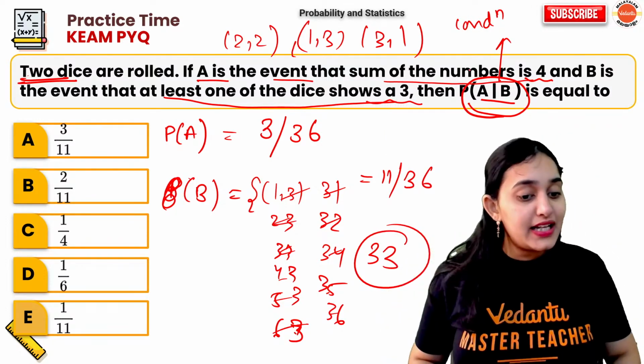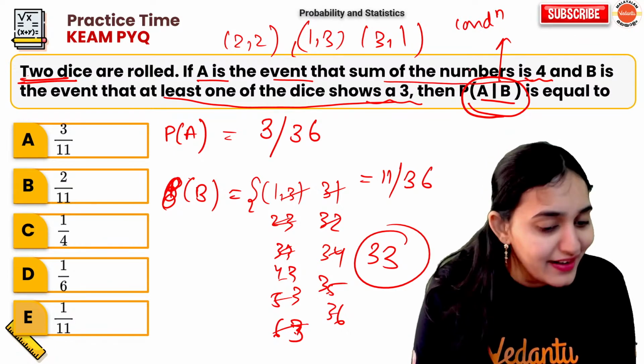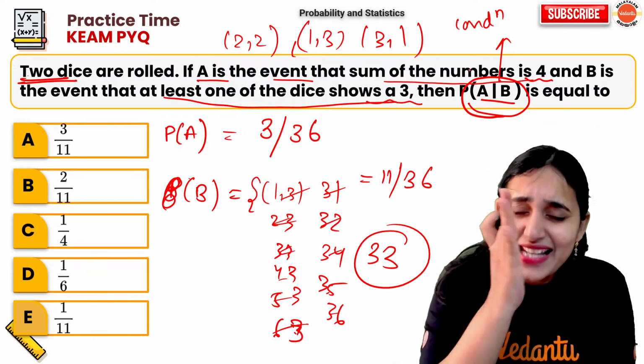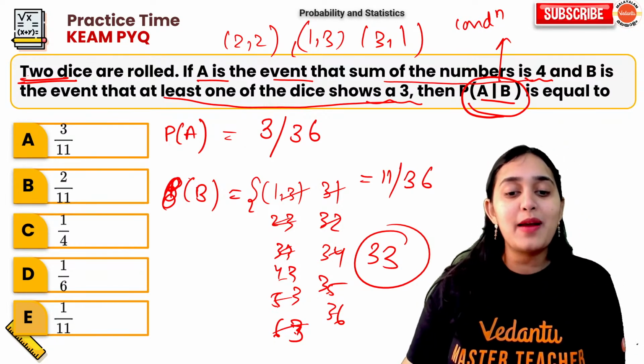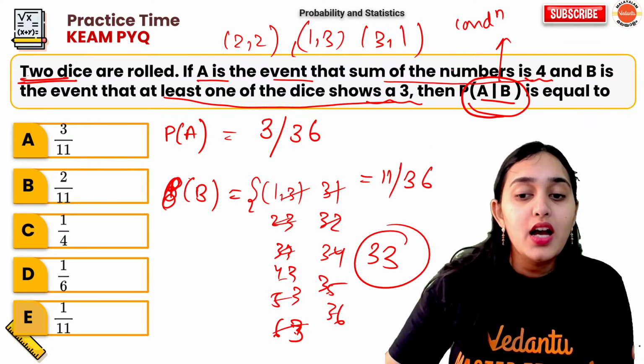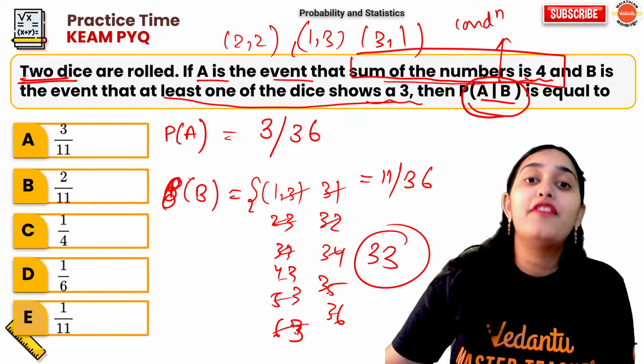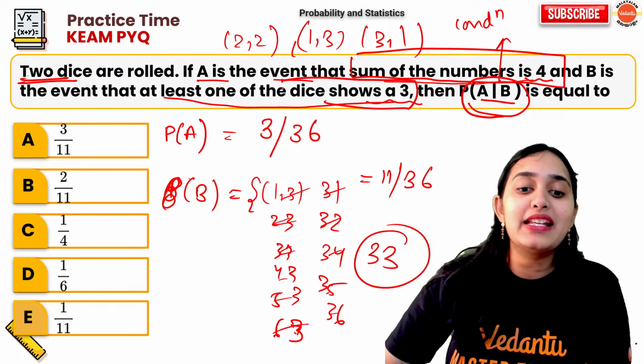Karuna is saying option D. Well, option D is not the right answer. Do you know why? Because it is conditional probability. Now, what is conditional probability? It is saying that the sum of the numbers should be 4 when one of the numbers is 3.